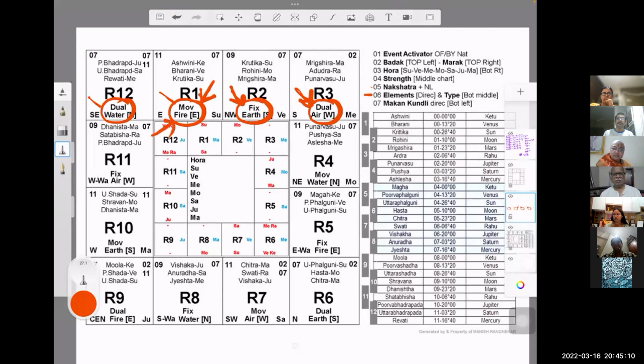Fire means that person may be near some fire element, a fire temple, a kitchen, or a furnace, whatever it is. Or something related to earth, some lower level. Air means somewhere in the air, it might be on a high hill station or something like that. So many things are there.